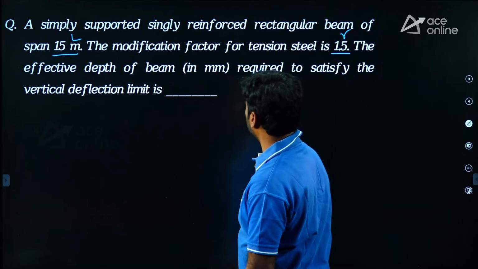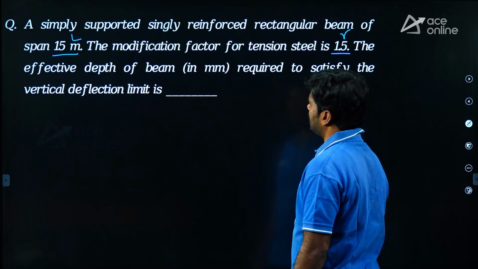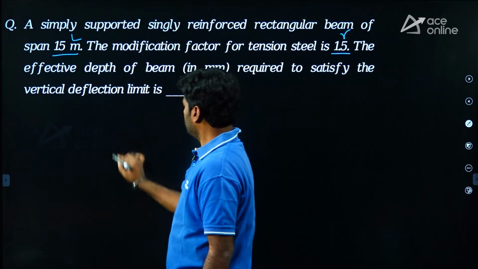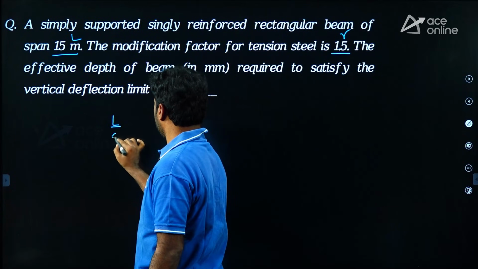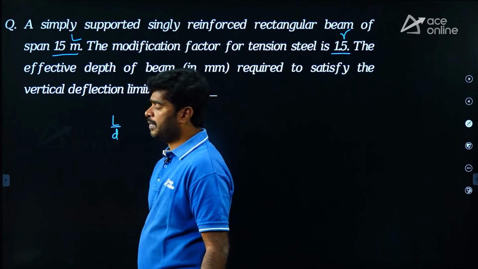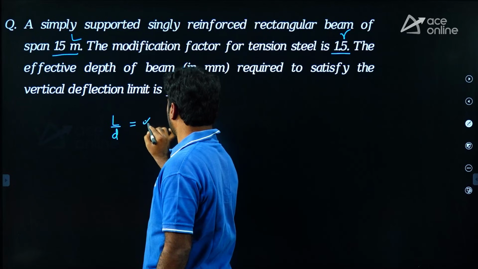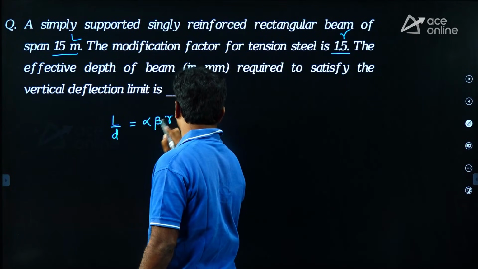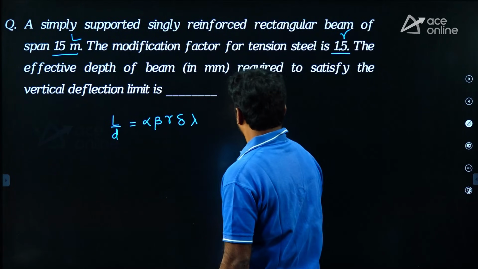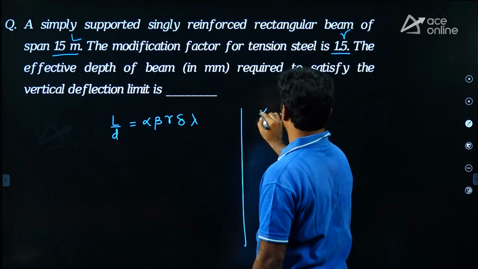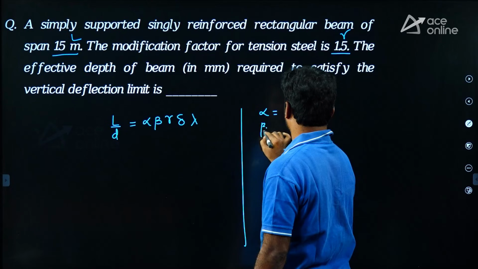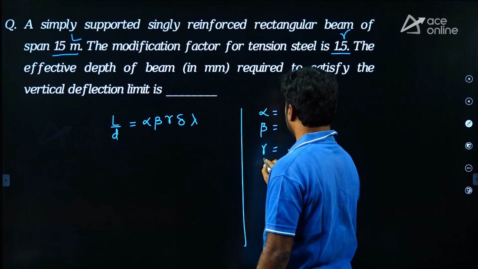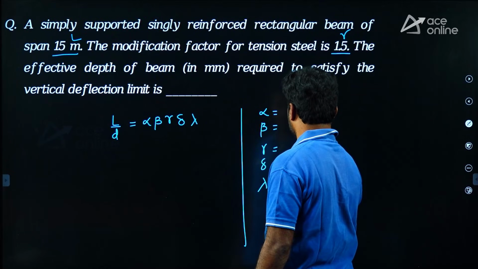The effective depth of the beam in mm required to satisfy the vertical deflection limit is, my dear, to satisfy the vertical deflection limit we can take L by D permissible as alpha, beta, gamma, delta and lambda.